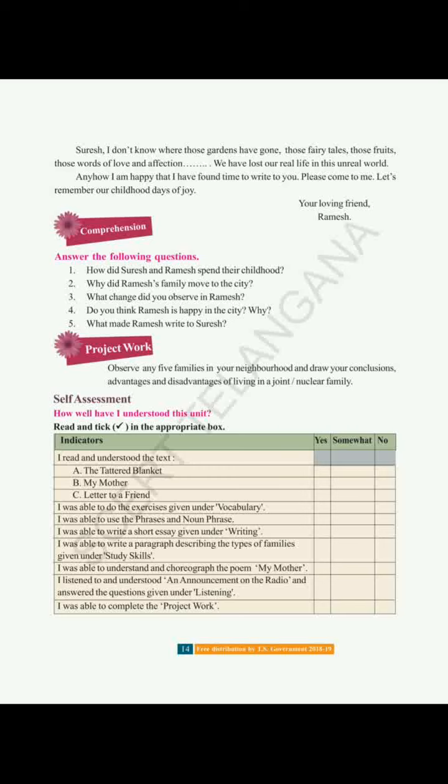So in the beginning you have to write, on the right side, the place and date. On the left side you have to write to whom you are writing. You have to address that person. And in the last, here on the right side, you have to write your loving or your sincerely or whatever. And who is writing the letter, the name should be there. Okay. This is your lesson, a letter to a friend.